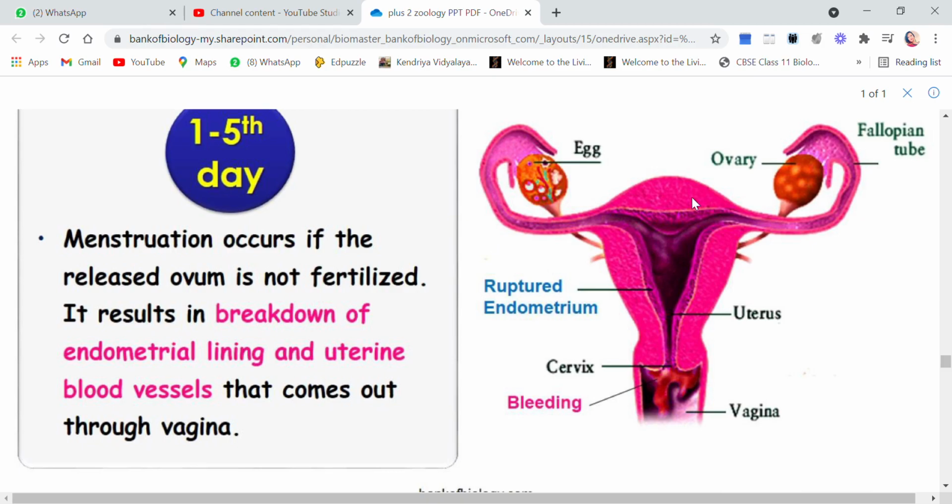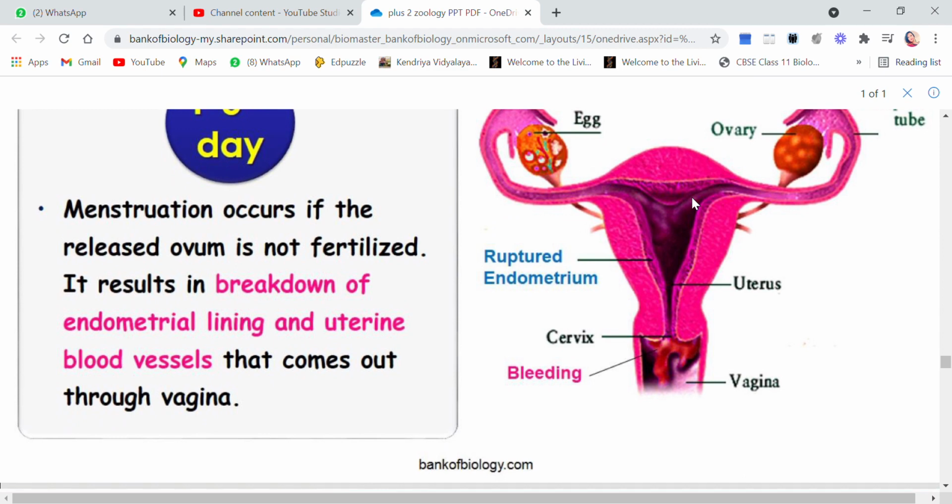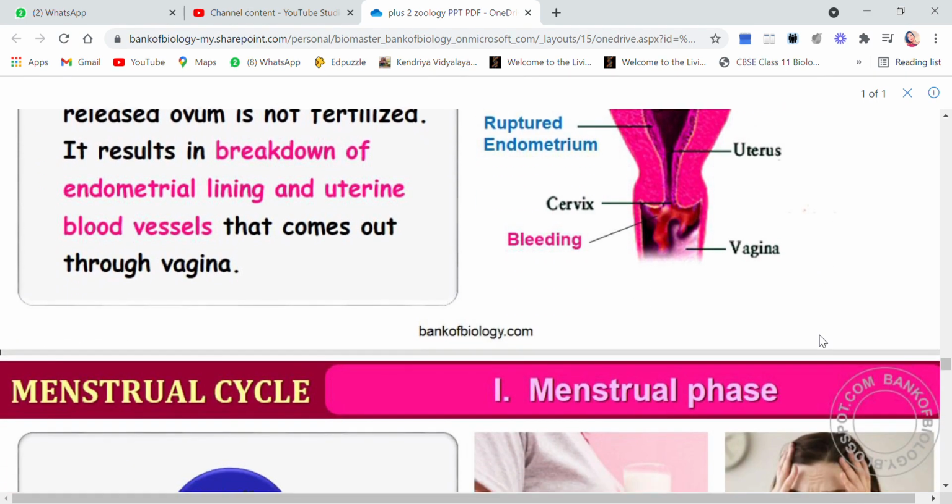So to continue with the same video, children, as I told you, the bleeding that is coming out of the vagina through the cervix includes the ruptured endometrium plus the egg and the blood vessels present. So you see, menstruation occurs if the released ovum is not fertilized. It results in the breakdown of the endometrium lining and uterine blood vessels that come out through the vagina. Even the egg is wasted or thrown out in this process of menstruation.